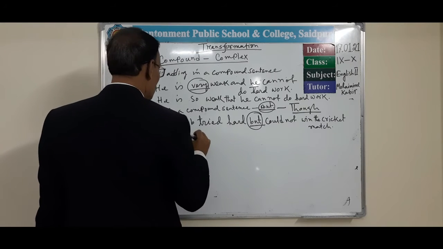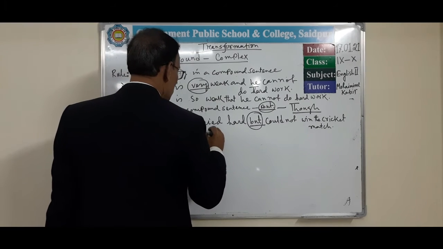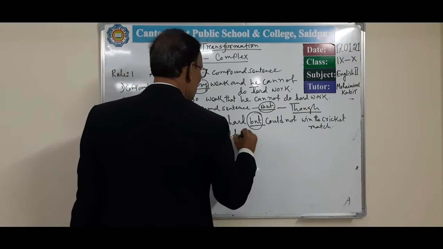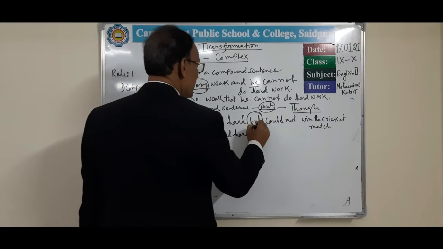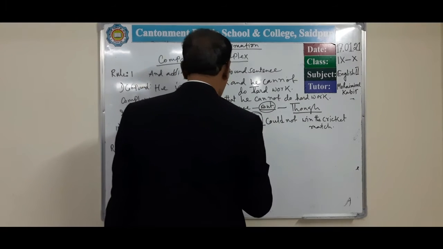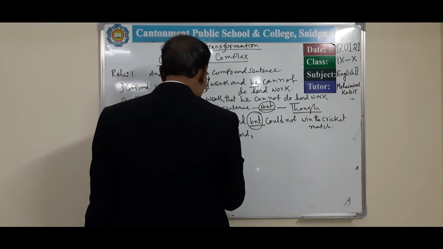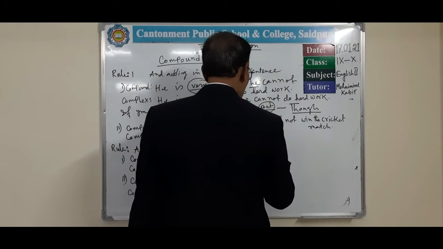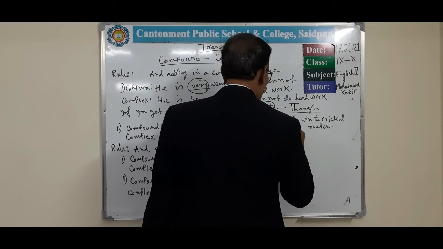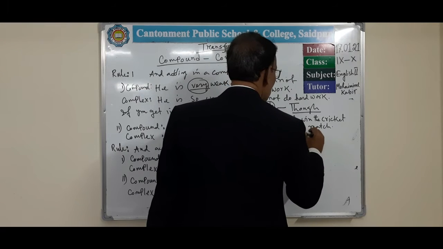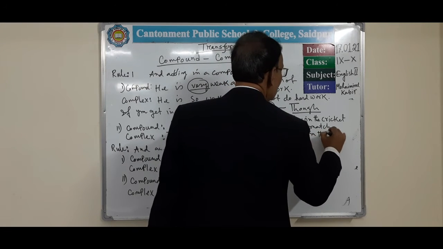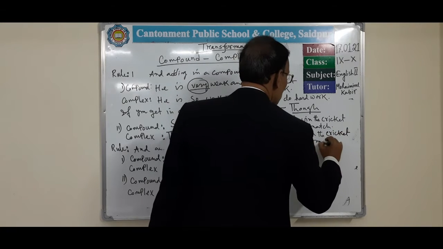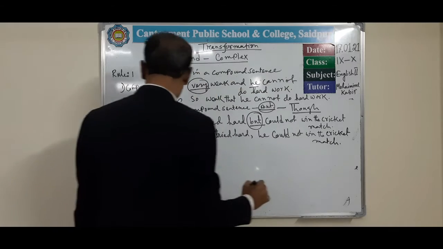Though Saqib tried hard, then we have to give a comma here. Then again, instead of Saqib another subject will come. Instead of Saqib here we use he. He could not win the cricket match. Okay.